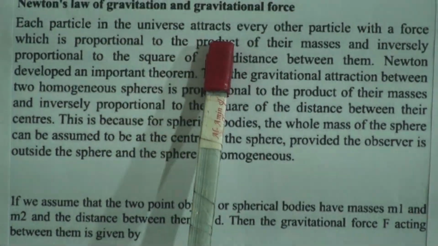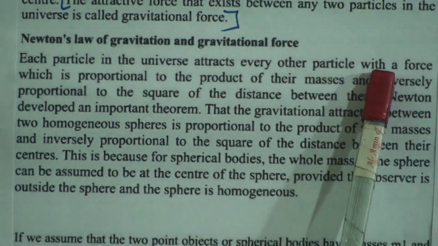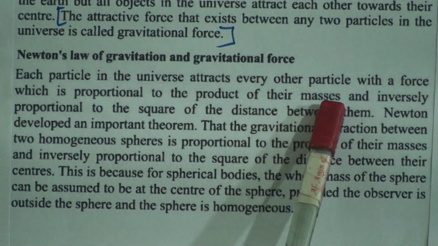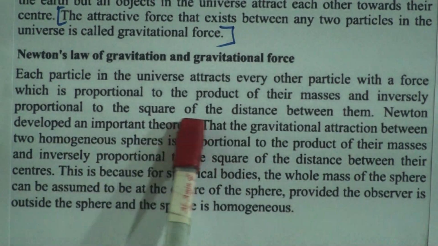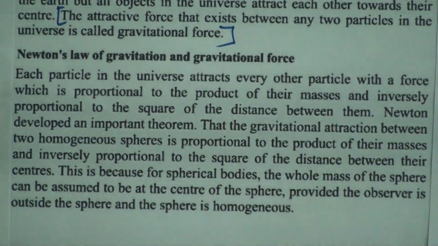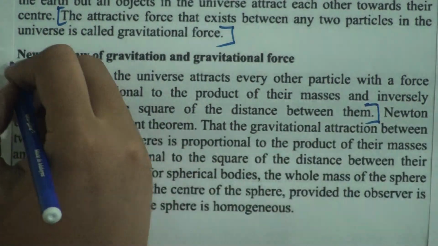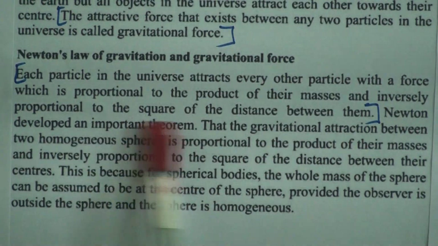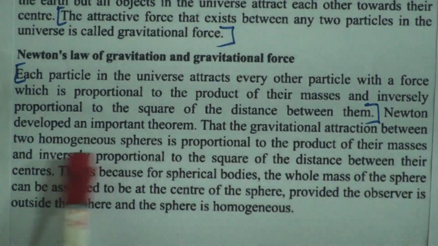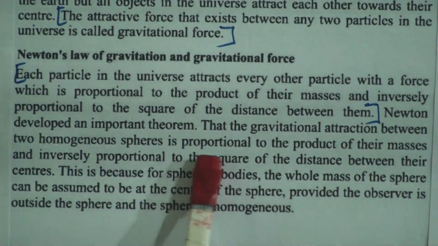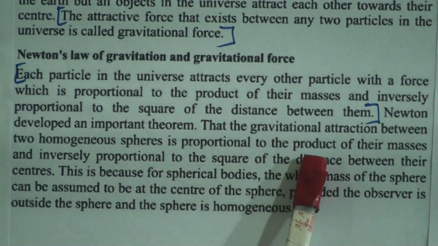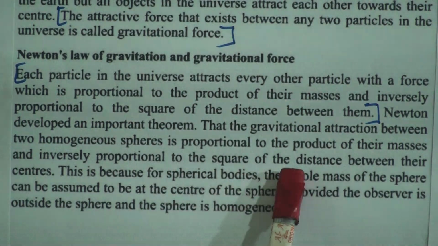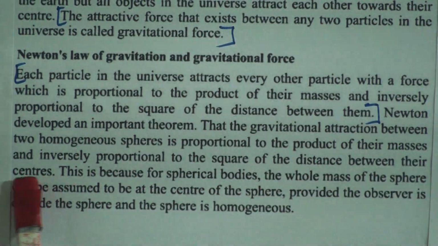Each particle in the universe attracts every other particle with a force which is proportional to the product of their masses and inversely proportional to the square of the distance between them. This is Newton's law of gravitation. Newton developed an important theorem: gravitational attraction between two homogeneous spheres is proportional to the product of their masses and inversely proportional to the square of the distance between their centers.